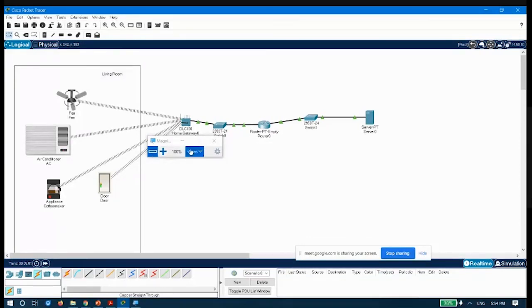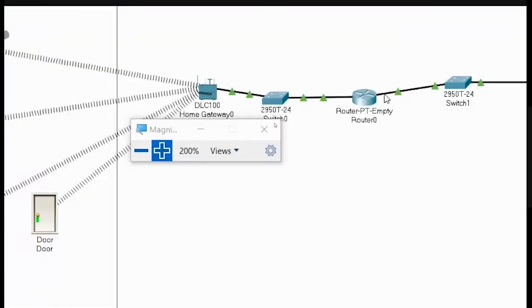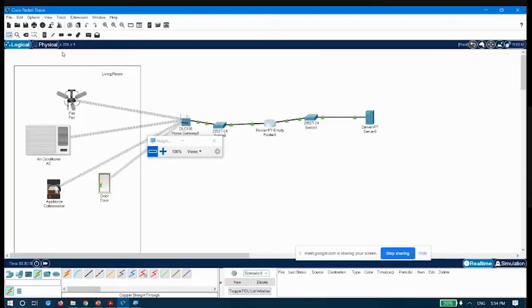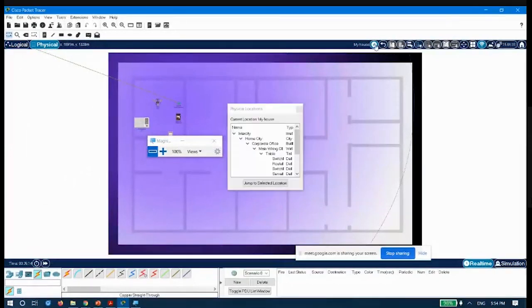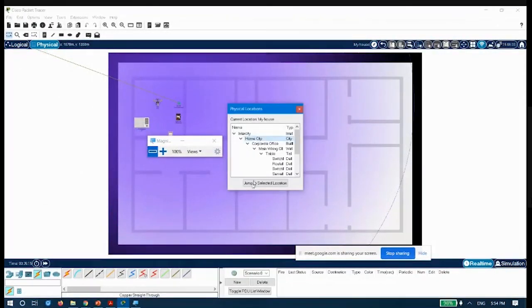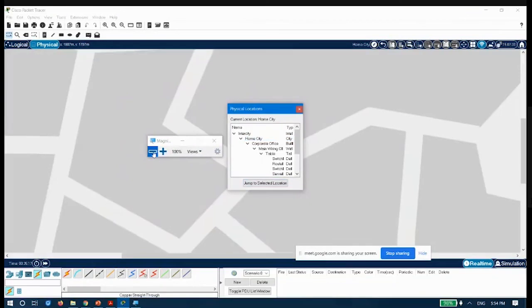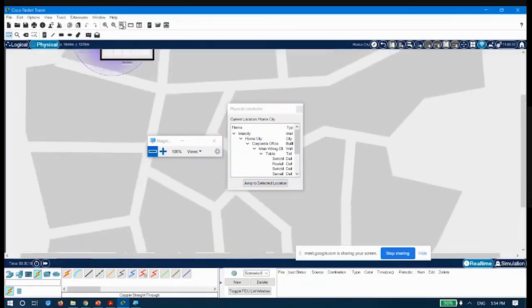Here I have chosen only one router. You could have more routers, and you could choose more homes also. This is one home. Let me go back to the physical layout. If I go back to my home city, this is my home city. Let me zoom out a little bit.